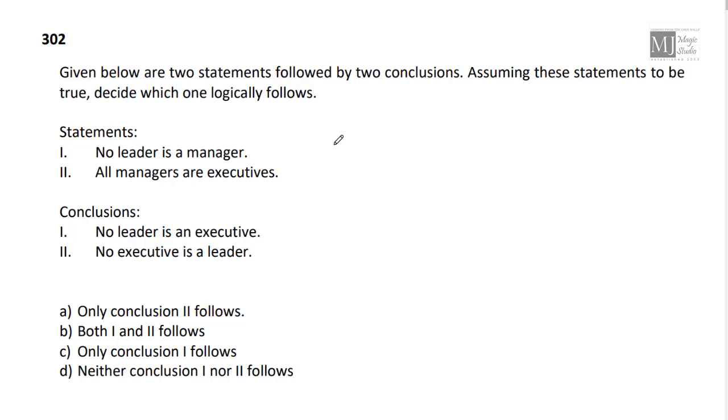Given below are two statements followed by two conclusions. Assuming these statements to be true, decide which one logically follows. What are the two statements? A very simple and easy way to solve questions of deductive logic is to convert them into Venn diagrams, and then we can try to locate the conclusion. No leader is a manager. So we have a group of leaders which are not managers.